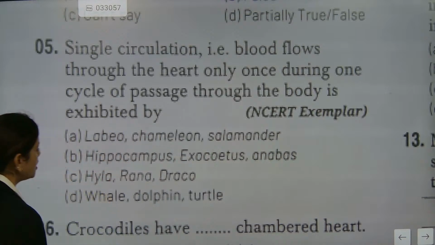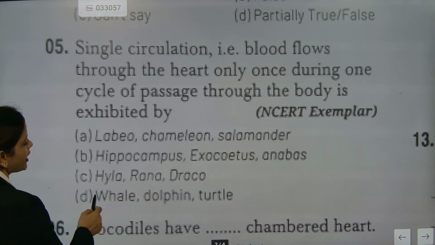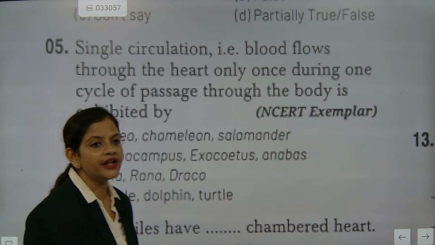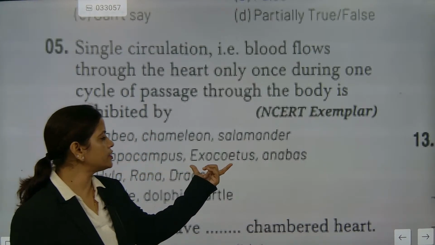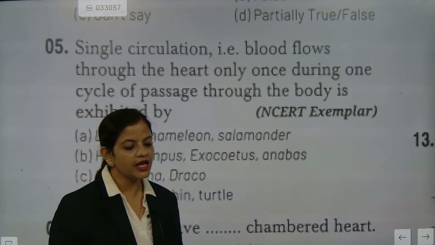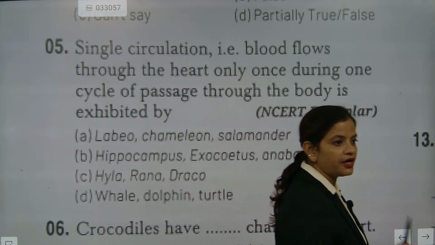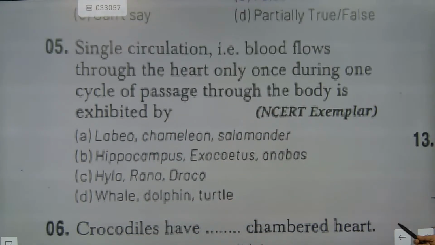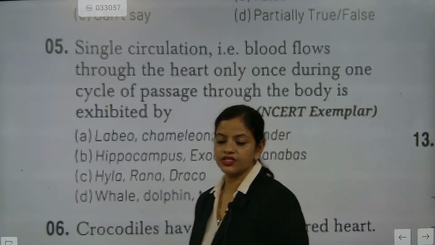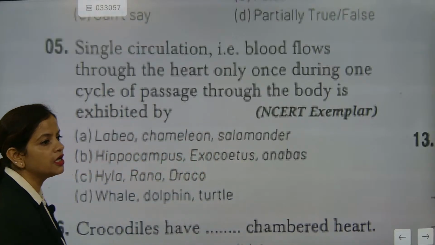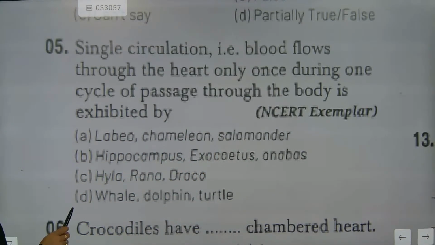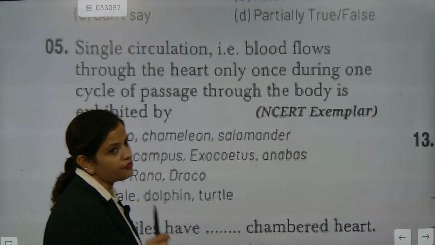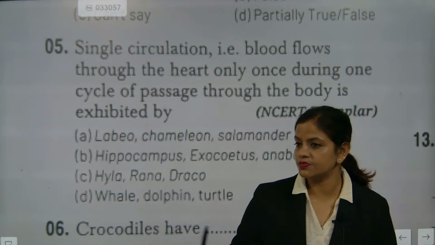Everyone pay attention here. Hyla, Rana, and Draco are types of lizard and frogs. But here, Hippocampus, Exocoetus, and Anabas are types of fish. Understood? The correct answer, because the fishes are having single circulation. The fishes are having what circulation? Single circulation. So what is the correct answer? B. Understood? Remember this one, otherwise mistakes will come.